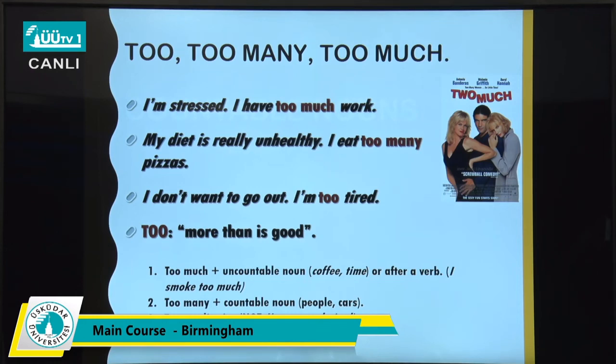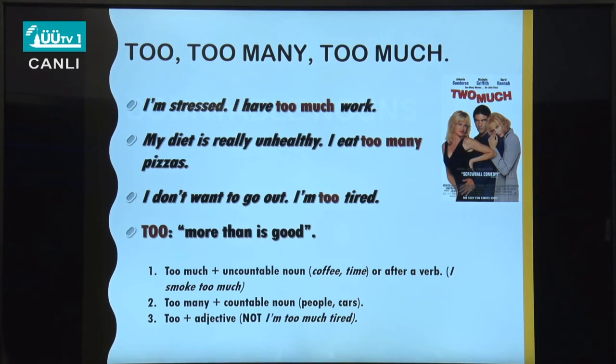When you're talking about too many and too much, we want to say that it is something extra and it is negative. Okay? Let's check out the examples. I'm stressed. I have too much work. My diet is really unhealthy. I eat too many pizzas.